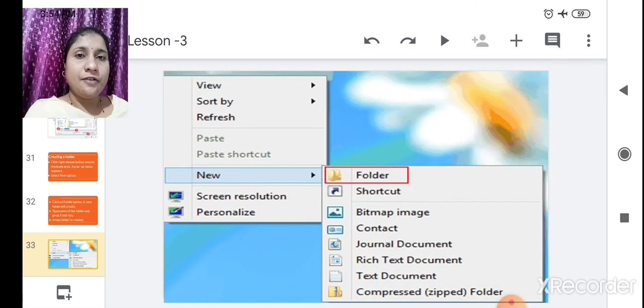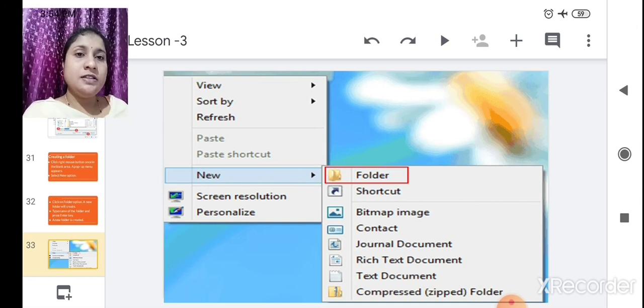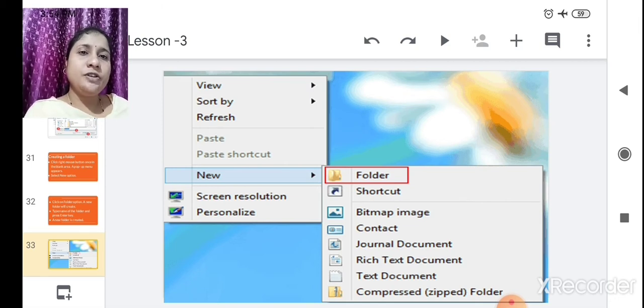See here, after you click the right mouse button in a blank space, this menu will pop up. View, Sort by, and in this there is also New. You have to click on New. As you click on New, a sub-option will pop up like Folder, Shortcut, all this. So you have to click on Folder.